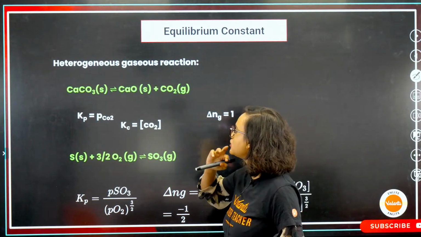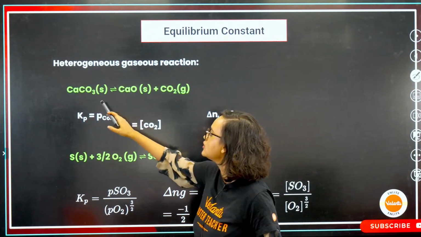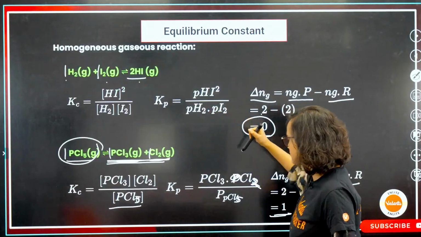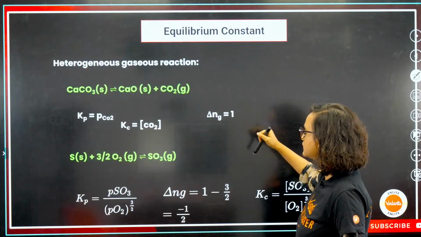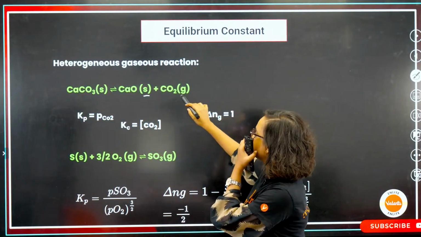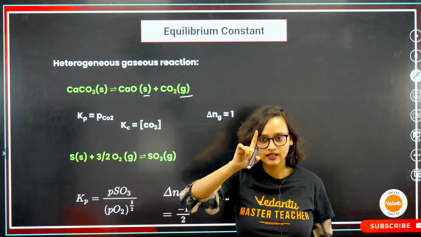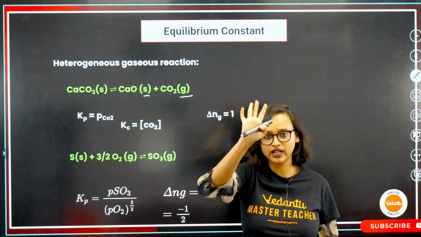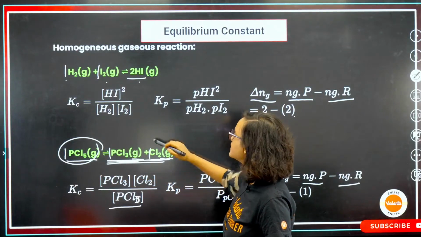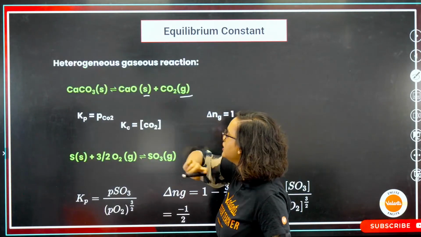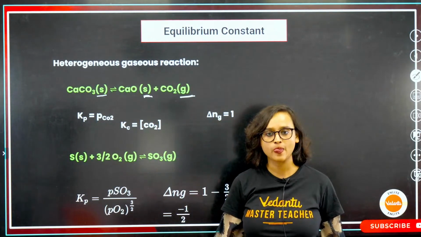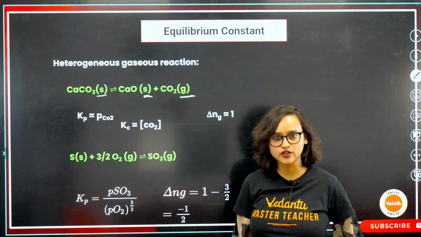Heterogeneous. Okay, now let's come to heterogeneous. What do you see again? CaCO3 is solid, and this is gaseous. Look at it. Everybody, focus up. Here, gaseous, gaseous, gaseous, gaseous. But here, solid, solid, gaseous. Do you see it?